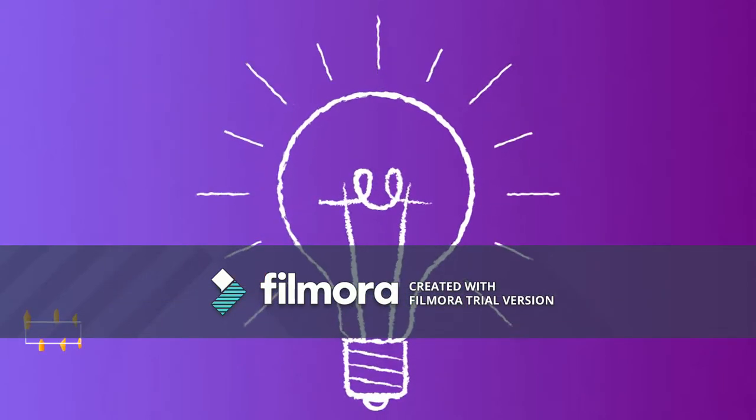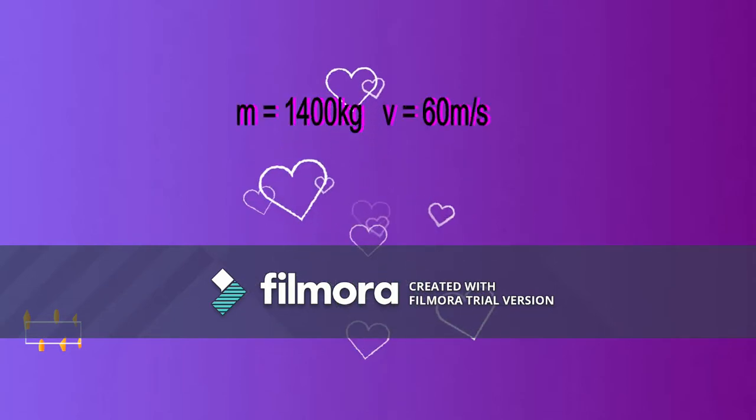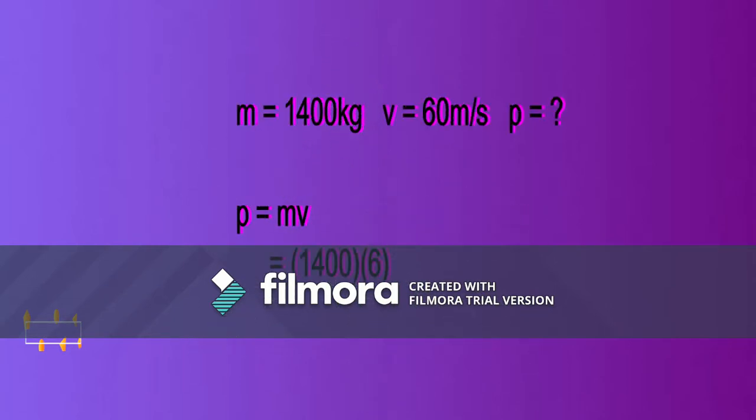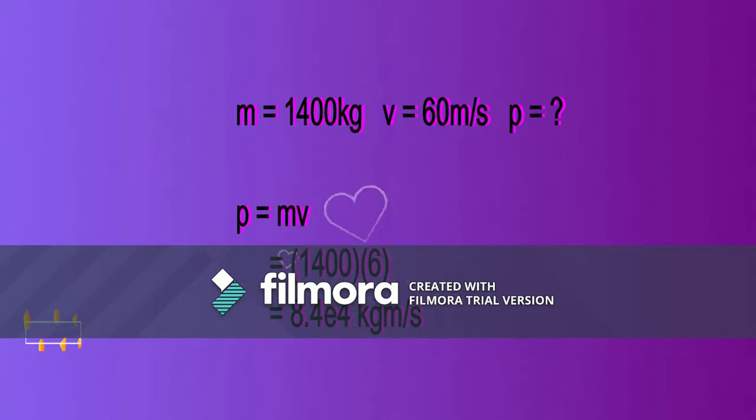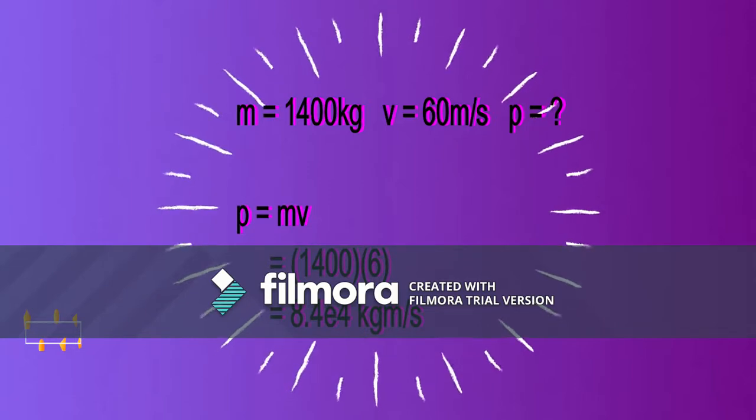How do we solve this problem? First of all, we have to list down all the information given. The mass given is 1,400 kg and the velocity given is 60 meters per second. The question is, find the momentum of the car. So we have to use the equation P equal to mv. 1,400 kg has to be multiplied by 60 meters per second. So the answer is 8.4 multiplied by 10 to the power of 4.